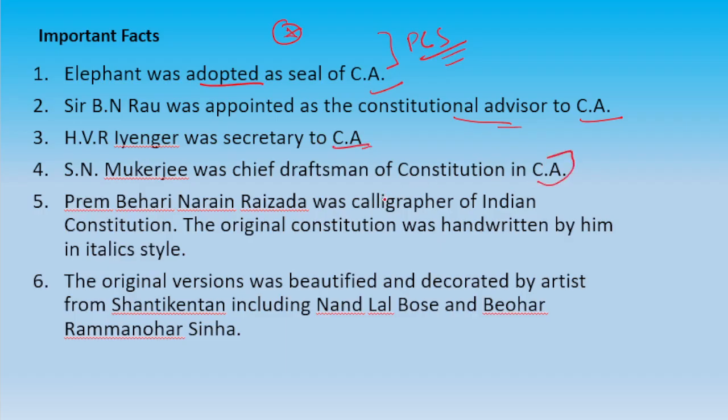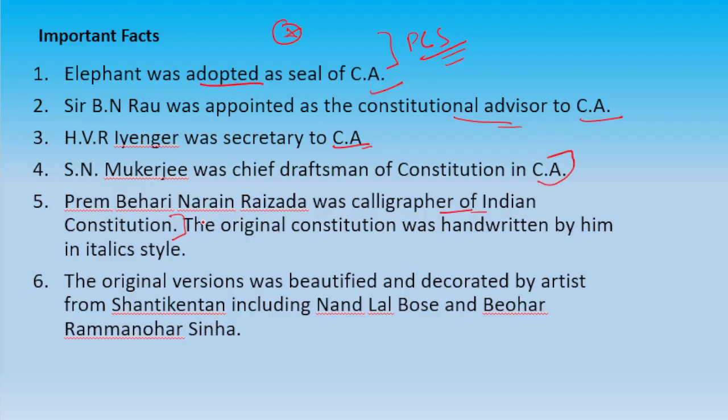Now here comes some important points. Prem Bihari Narayan Raizada was the calligrapher of the Indian Constitution. The original Constitution was handwritten by him in italic style. Okay, in the English version, italics. It was written by him, and calligraphy is a type of writing.